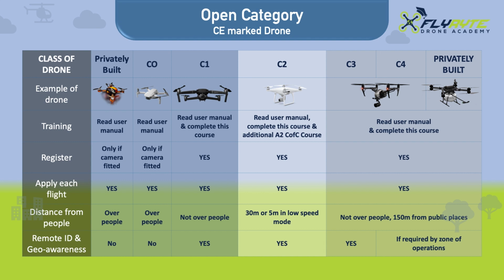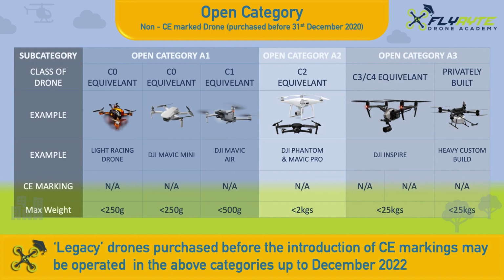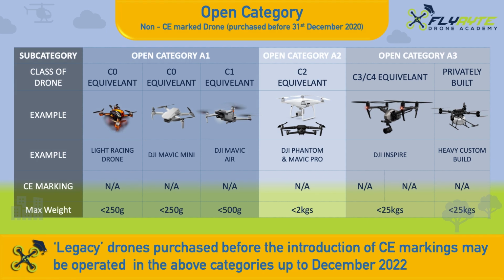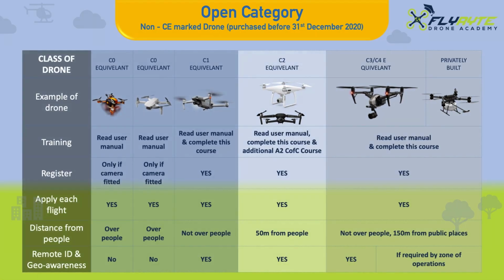This is intended for drones which have a CE marking and are purchased after the 1st of January 2021. Remember that if you have a legacy drone which you purchased before the 31st of December 2021, or a drone that does not have a CE marking, then you may be in a different class, as you will see here. If this is the case, take note of your class of drone. And now let's look at the summary table for these drones.